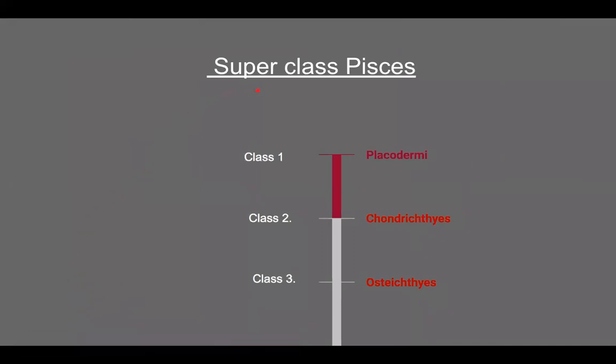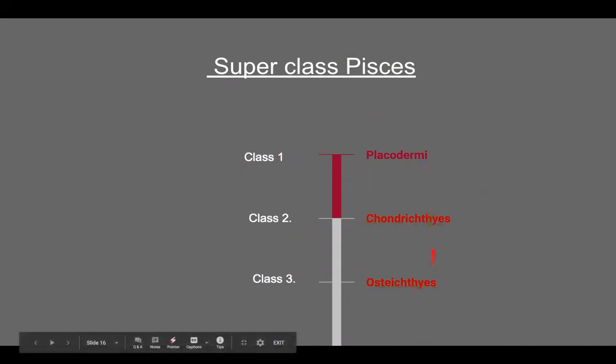Now, you can see the three classes of superclass Pisces. The fishes are divided into three classes. One is Placodermi, second is Chondrichthyes, and the third is Osteichthyes. Mainly, we will discuss Chondrichthyes and Osteichthyes, and Placodermi has some extinct forms also.